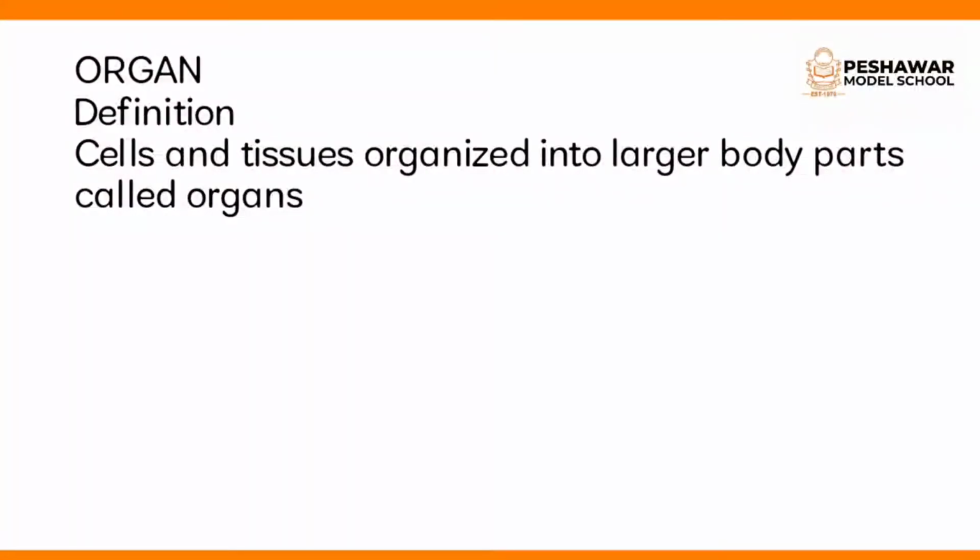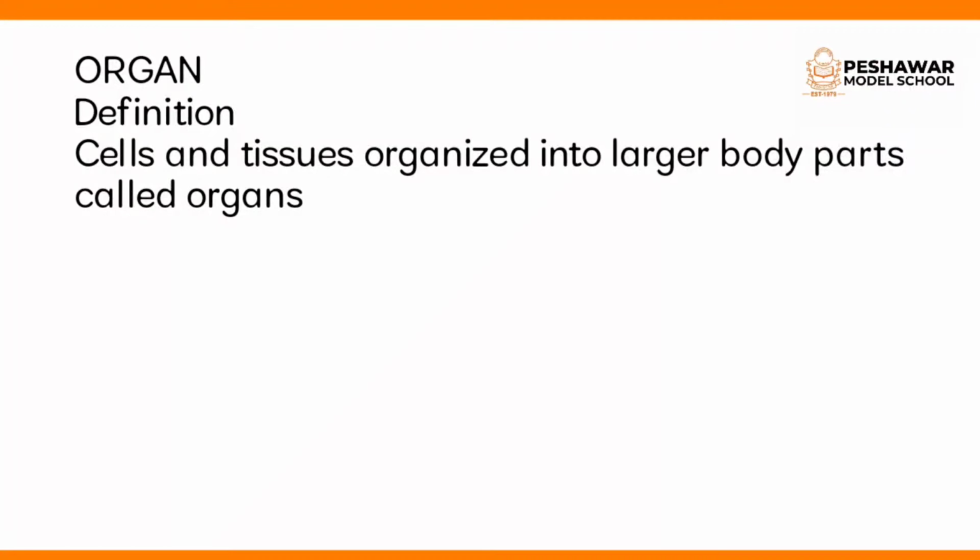Internal organs are those organs which are present inside of the animal body. And external organs are those organs which are present outside of the animal body. For example, internal organs are heart and lungs. These are the examples of internal organs. And the examples of external organs are eyes, ears, and nose, etc.